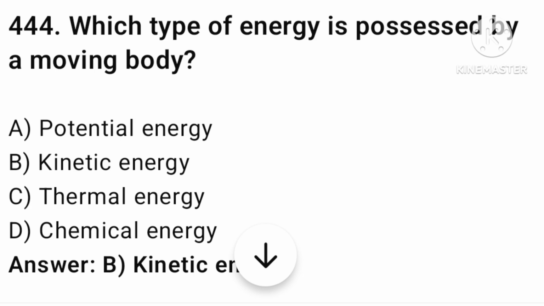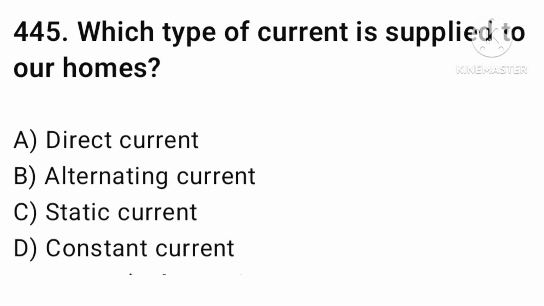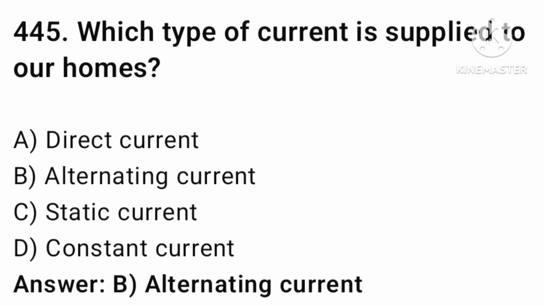The question number is 445. The question is which type of current is supplied to our home? Direct current, alternating current, static current, or constant current. The answer is option number B, alternating current.